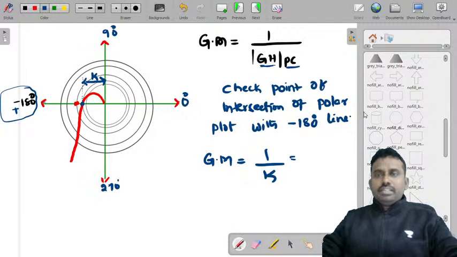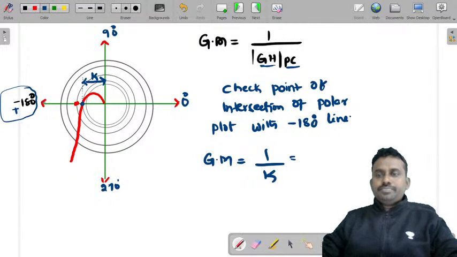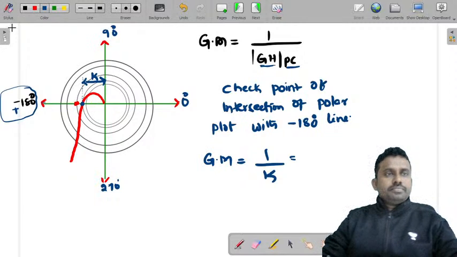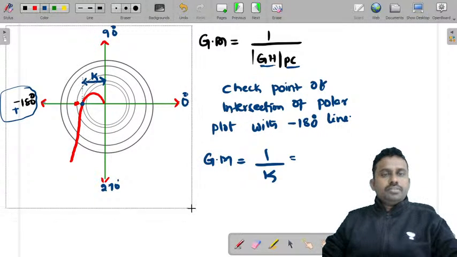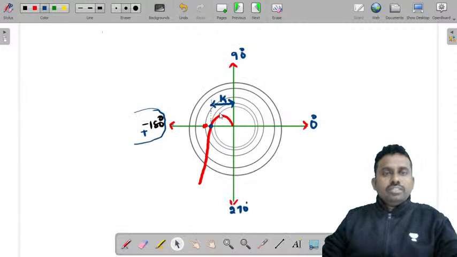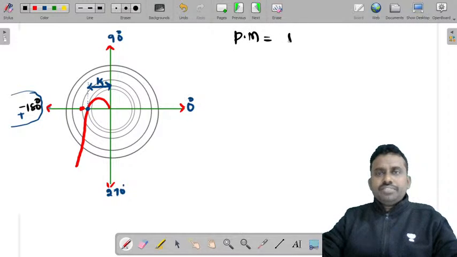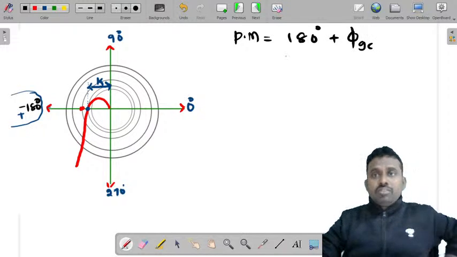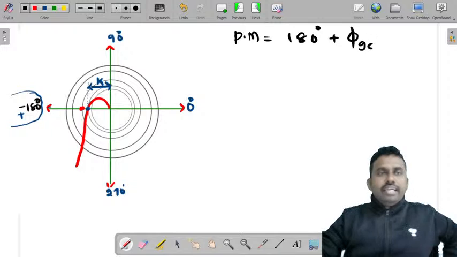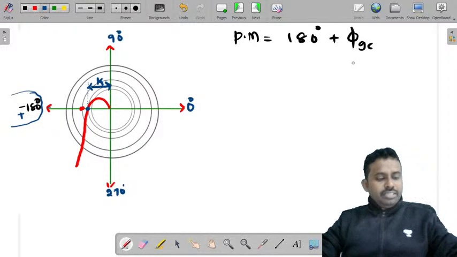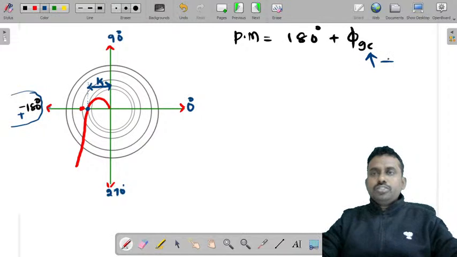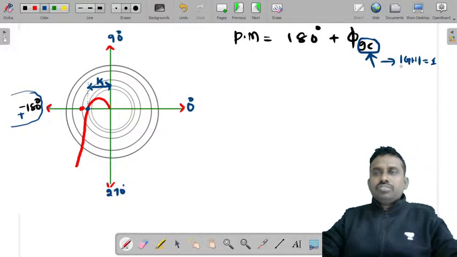I'll consider this plot in the next page and see how you find it. Now this is the graph. How do you find phase margin? What is phase margin? 180 degrees plus phase angle at gain crossover frequency. What is the gain crossover frequency? It is the frequency at which the magnitude of G into H is 1. I'm just speaking of this GC, gain crossover frequency.